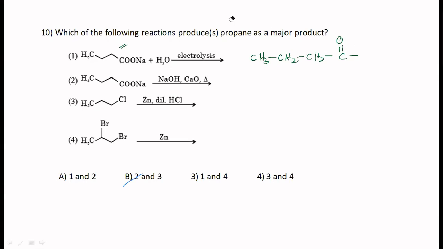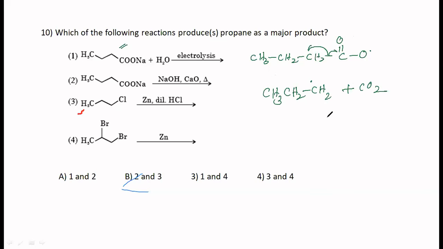Okay, this will be a free radical. Now, this will force this bond to open up homolytically so that it can form carbon dioxide. So you have got this free radical now. CH3, CH2, CH2 free radical plus CO2.